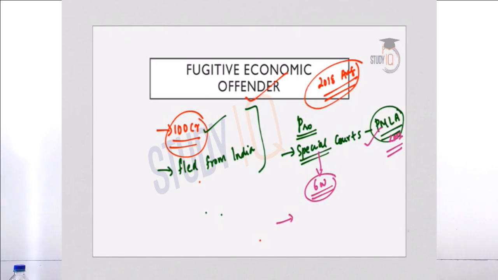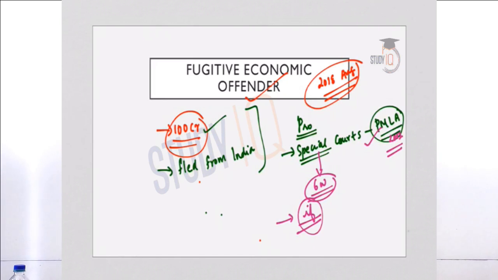If the person appears, the process will be terminated. If the person has appeared before the court, it means that the person is ready to face the legal action, so the proceedings would be terminated. And if the person does not appear, he would be declared a fugitive economic offender based on the evidence filed by the investigating agencies.